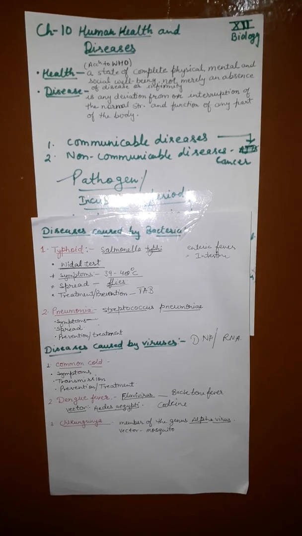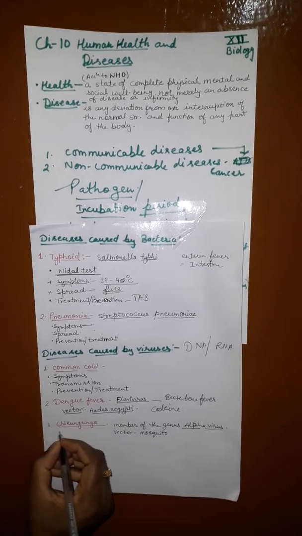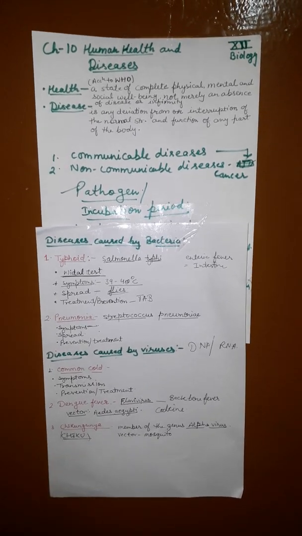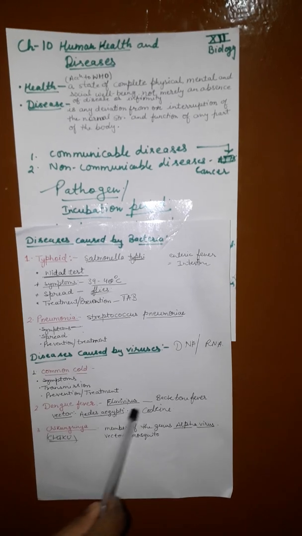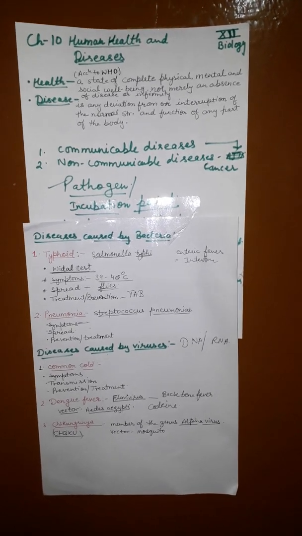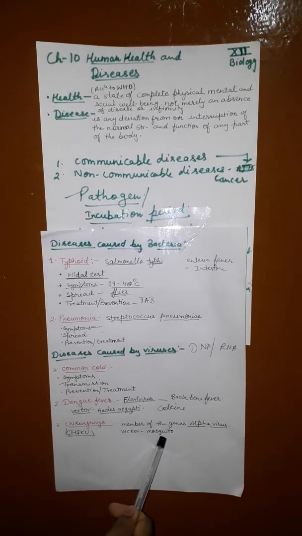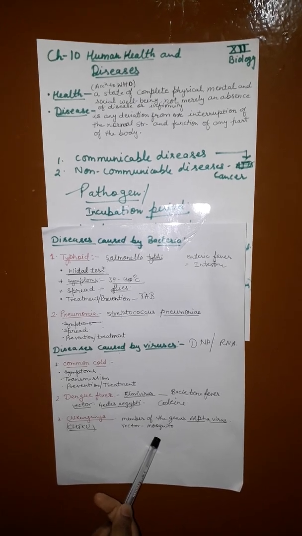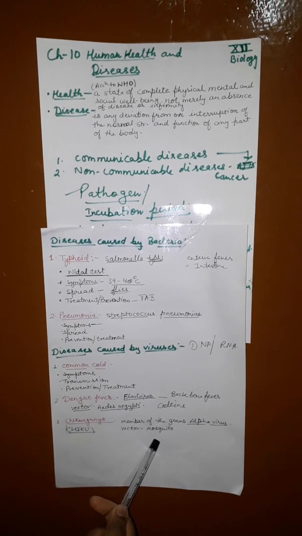Now next is chikungunya. Chikungunya is caused by the chikungunya virus, also called chiku. Chikungunya virus is a member of the genus Alphavirus, and it also requires a vector, that is Aedes aegypti. Symptoms: sudden onset of fever, crippling joint pain, lymphadenopathy. The fever is typically biphasic.